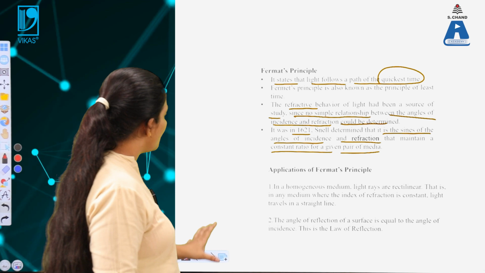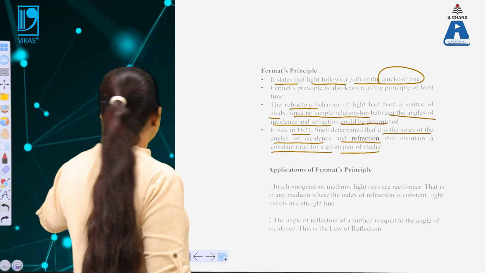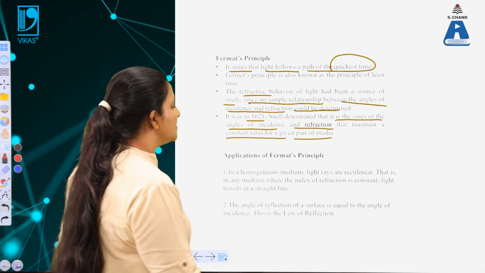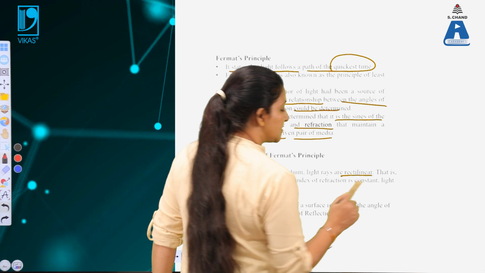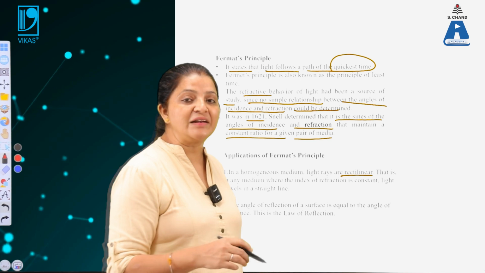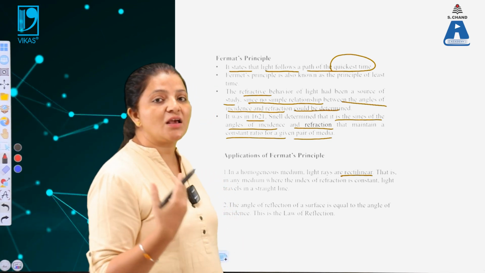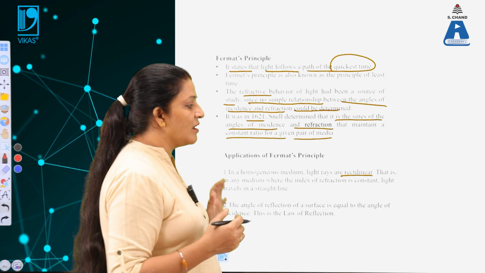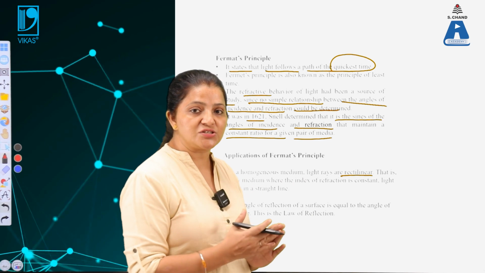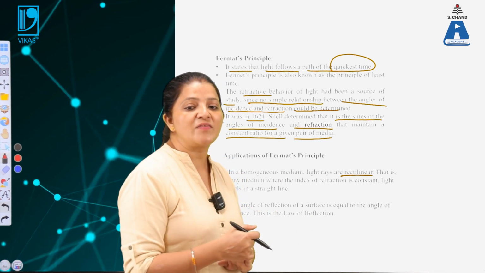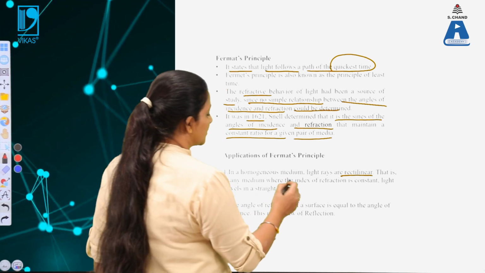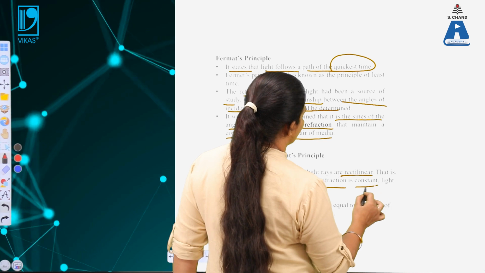So, this is the first Fermat's principle, according to which in a homogeneous medium, the light rays are rectilinear. Rectilinear means they will follow the same path. When the straight line light is incident, the output, when the light is transmitted, we are again getting a light with the straight line path. The angle of incidence, reflection and the angle of refraction never get changed. They will always remain the same when the light is incident on the medium and transmitted back from the media. So, in this case, the angle of refraction also remains constant.